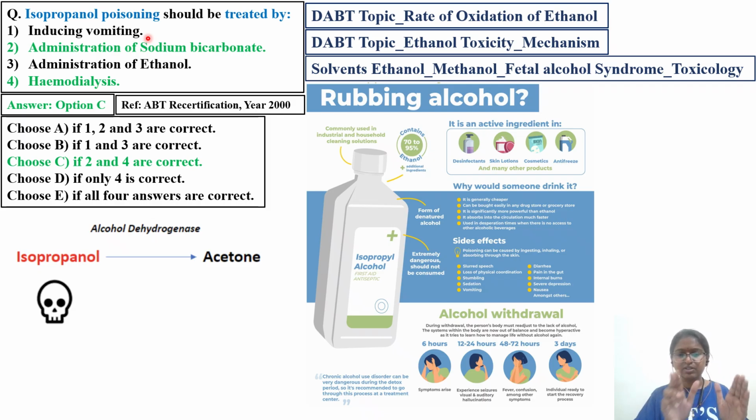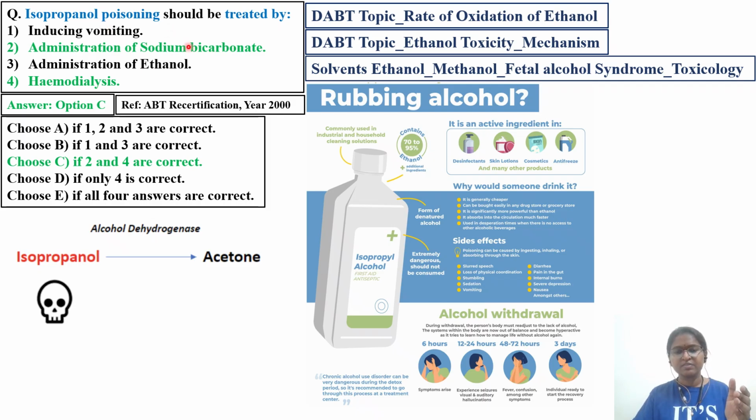So today this particular slide we will be reading with respect to isopropyl alcohol, that is isopropanol. As you can see, the enzyme involved is alcohol dehydrogenase. Here it can be ethanol dehydrogenase or methanol dehydrogenase, and once the metabolism occurs, the alcohol OH group is converted into a ketone group. So, isopropanol poisoning. Here the question is treatment related.